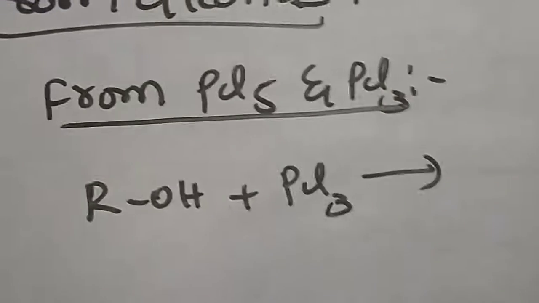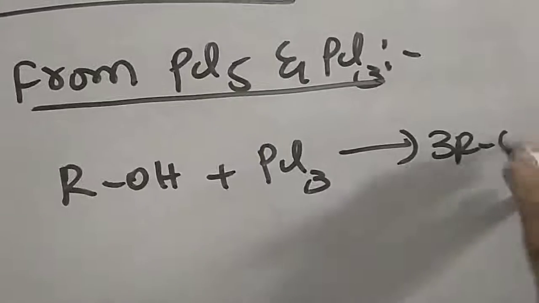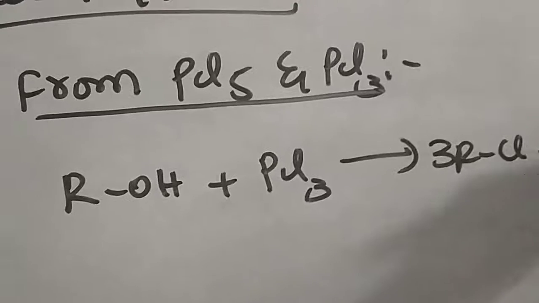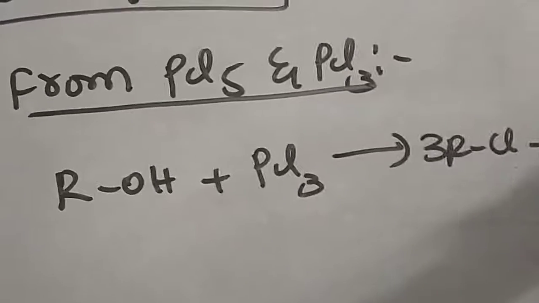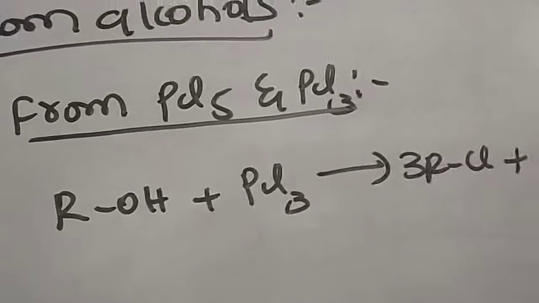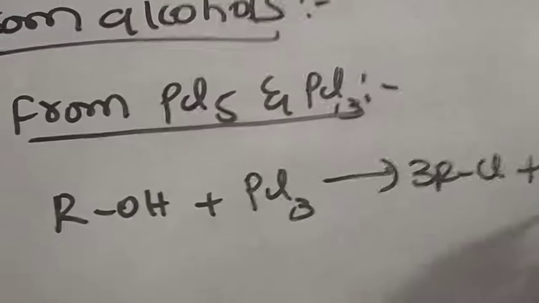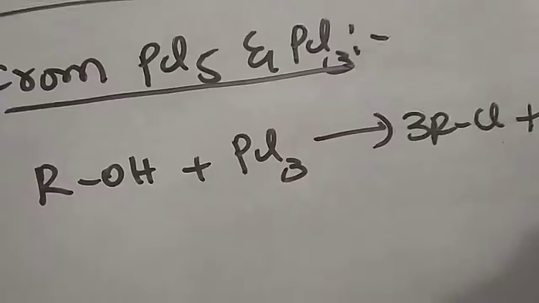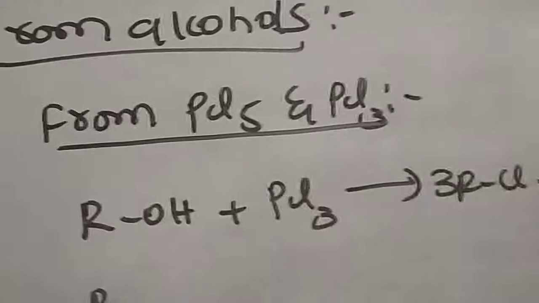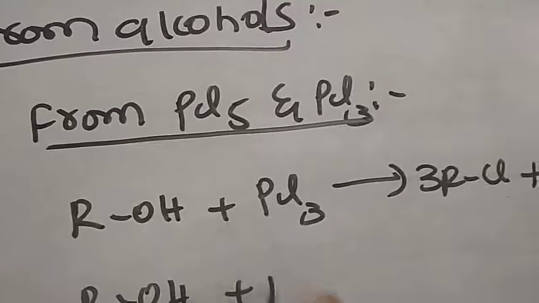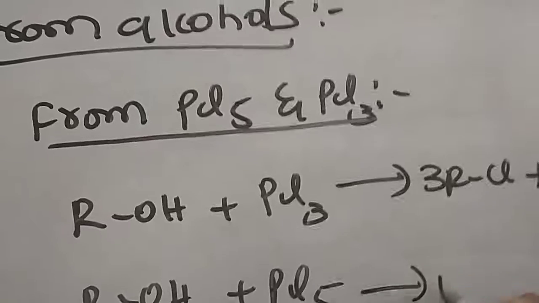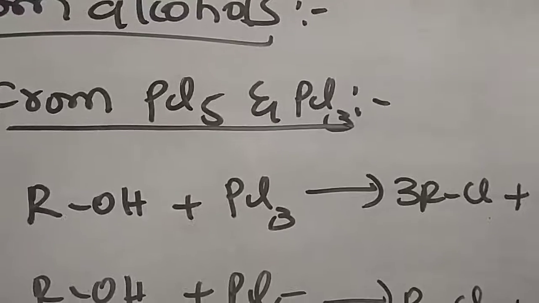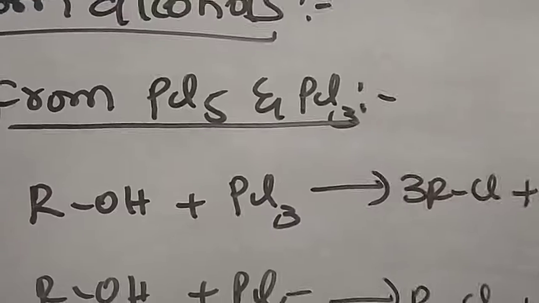It forms 3 moles of alkyl halides and the byproduct is H3PO3, which is called a dibasic acid. Its basicity is 2. Next, alcohols reacting with PCl5 form only 1 mole of alkyl halide. The remaining converts into POCl3 plus HCl.